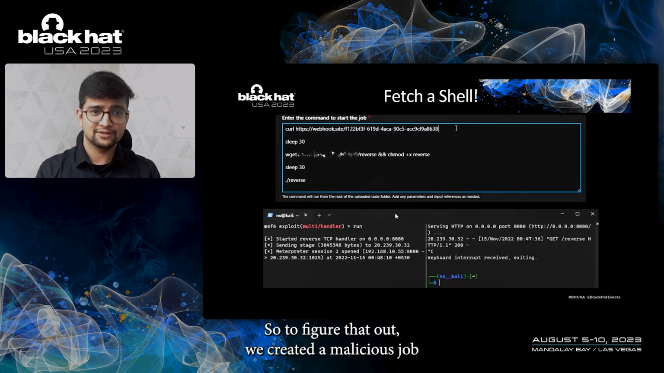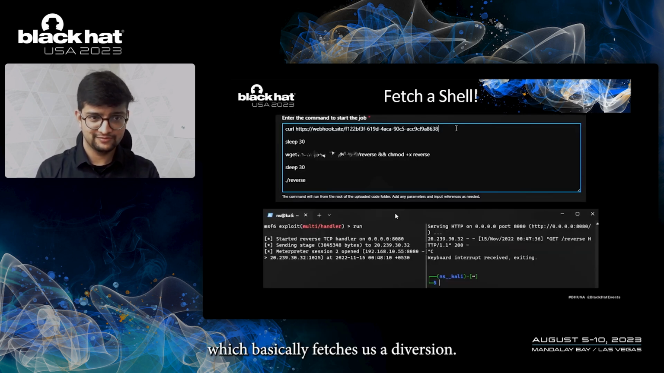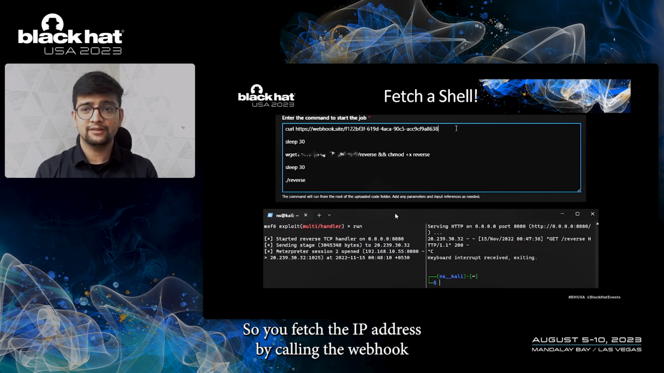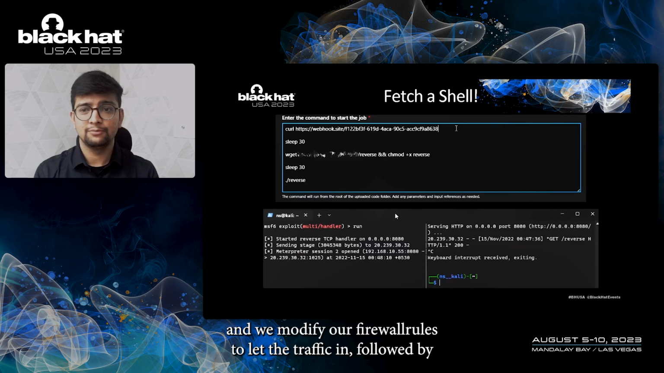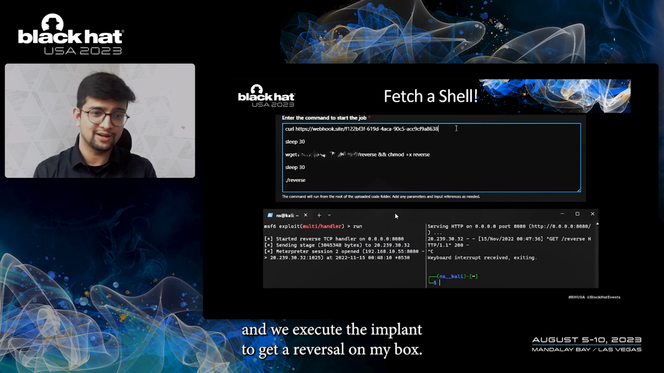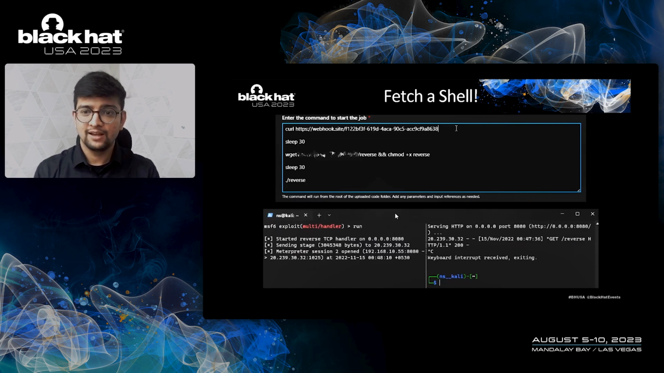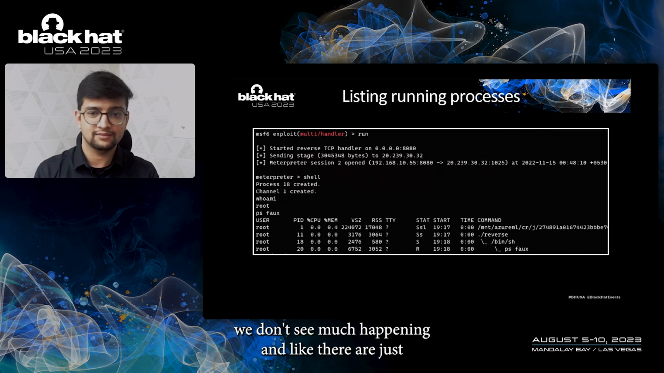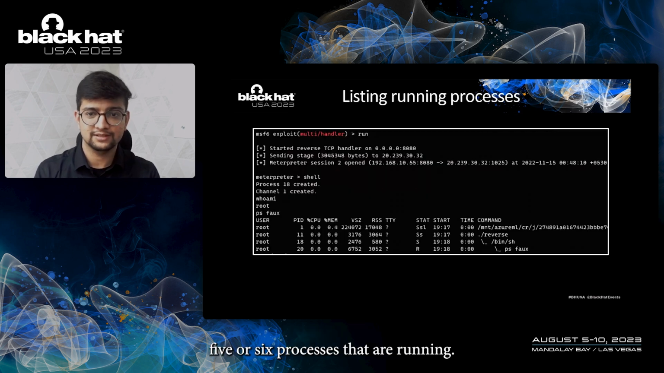So to figure that out, we create a malicious job, which basically fetches us a reverse shell. So we fetch the IP address by calling the webhook, and we modify our firewall rules to let the traffic in, followed by we download a Meterpreter implant on the autocompute container itself, and we execute the implant to get a reverse shell on my box. Okay, so since we are in a container, we don't see much happening, and there are just 5 or 6 processes that are running. In this case, it's just 4.